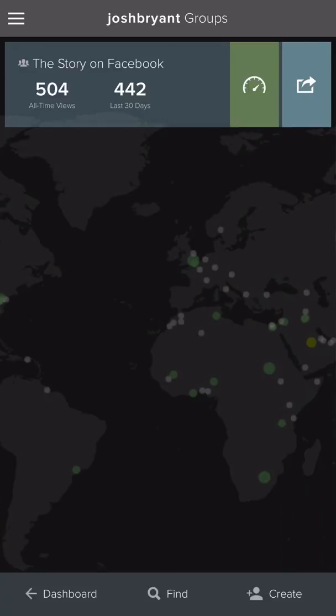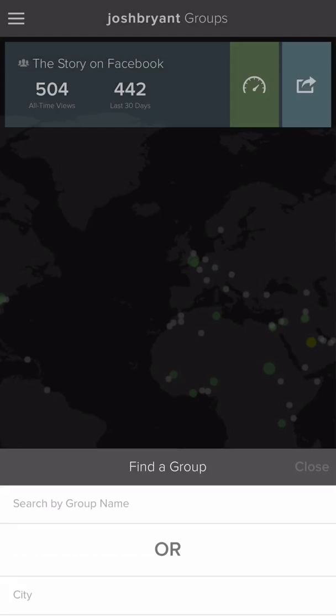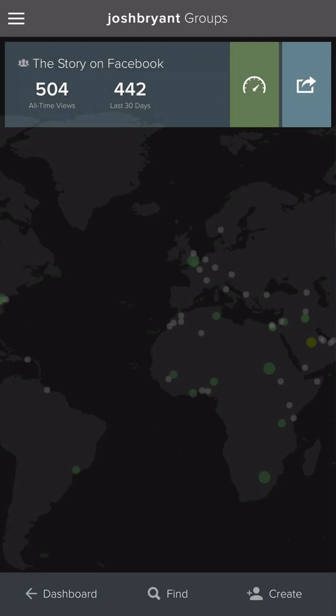So in the middle there at the bottom, you'll see that Find button. You can go ahead and click that and then just type in the name, The Story on Facebook, and it'll bring up that group. You'll be able to join it, and then together we'll be able to see how many people we are able to collectively reach with the gospel. So join that group when you get your account set up.